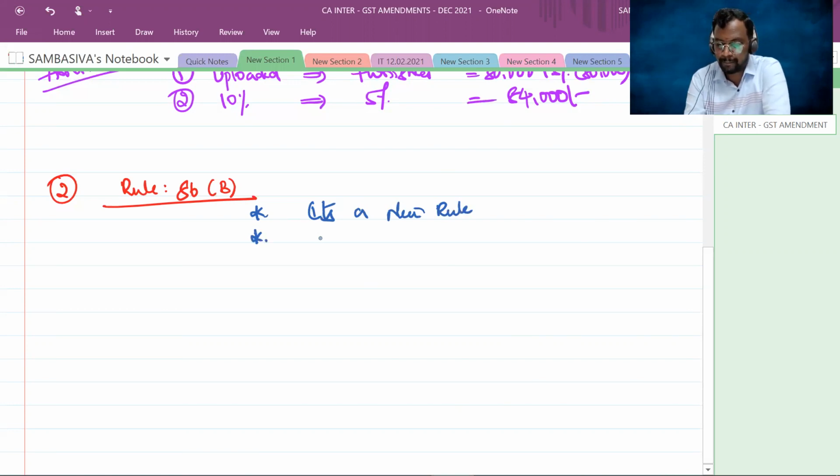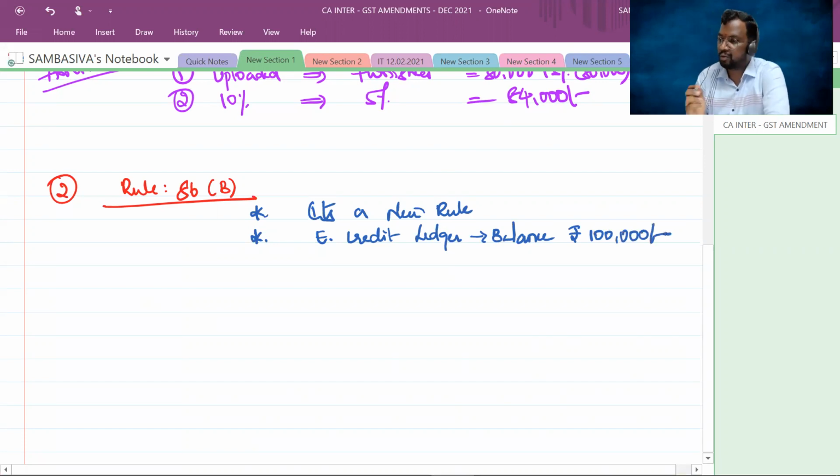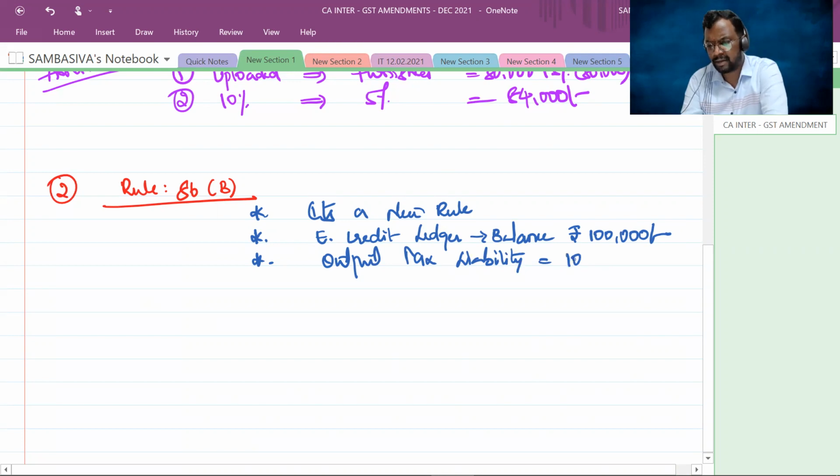Let us assume that my electronic credit ledger is showing a balance of rupees 1 lakh. My output tax liability, let us assume, is the same 1 lakh rupees.